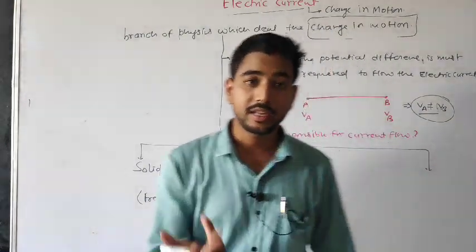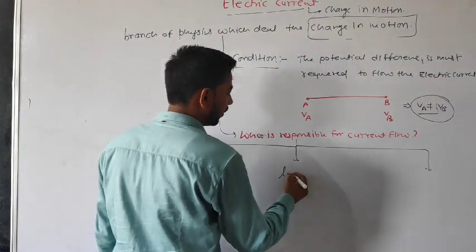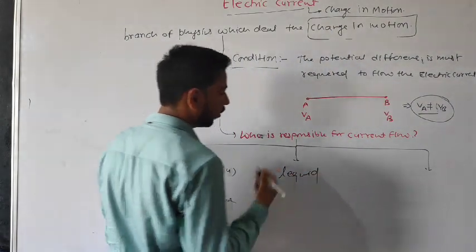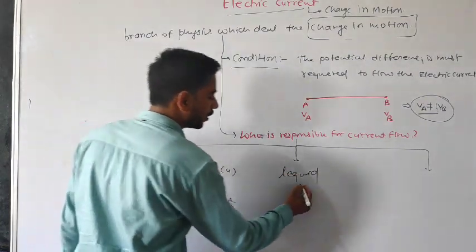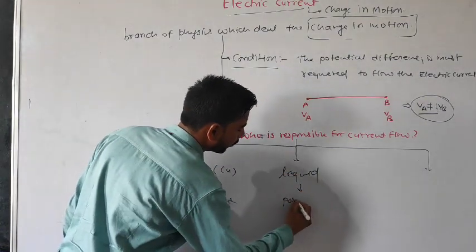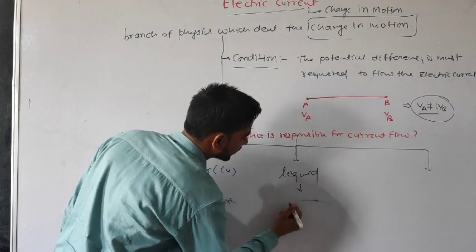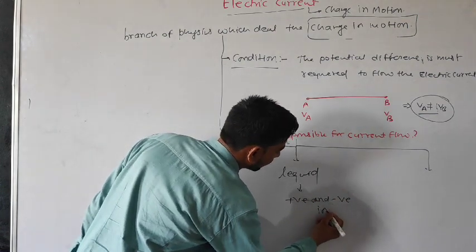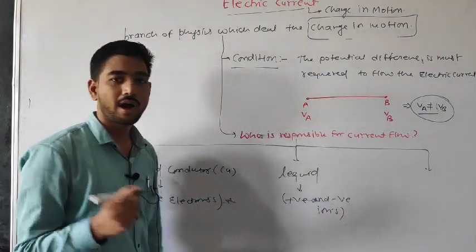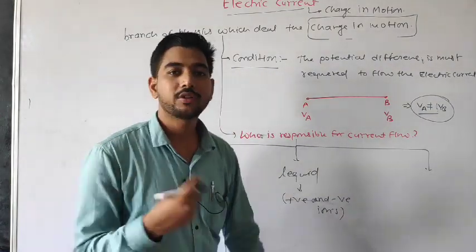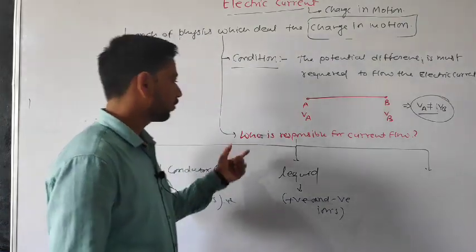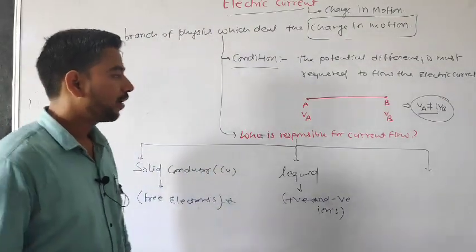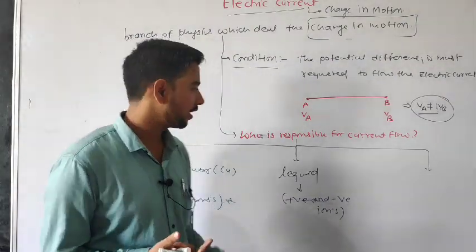In case of liquid, who is responsible for current flow? Remember, here positive and negative ions are responsible to flow the current. According to what your exams ask, you have to give the answer.